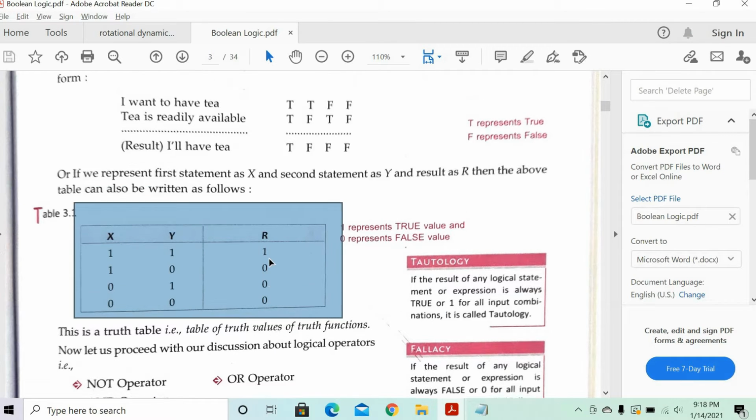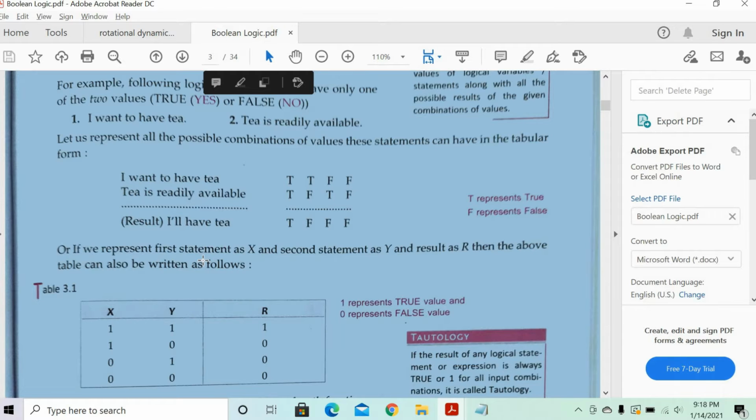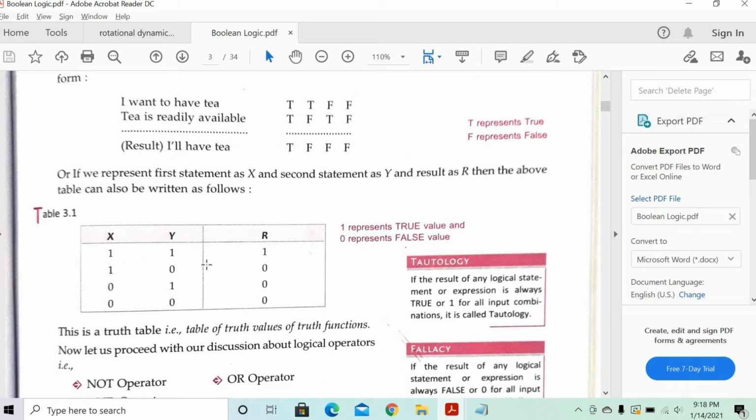Okay, done. Understand that X and Y are the two inputs and R is the final output. Got it?